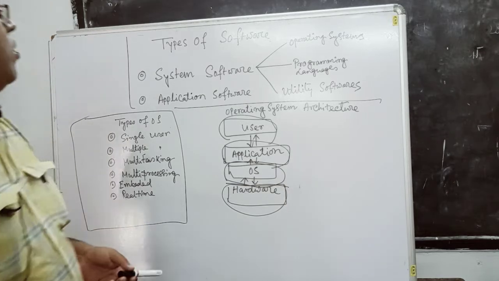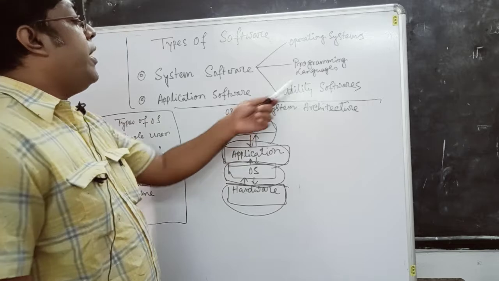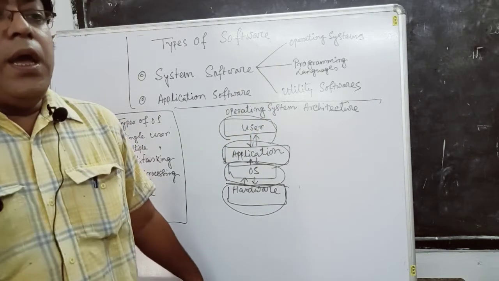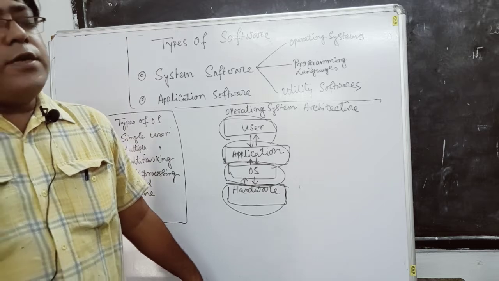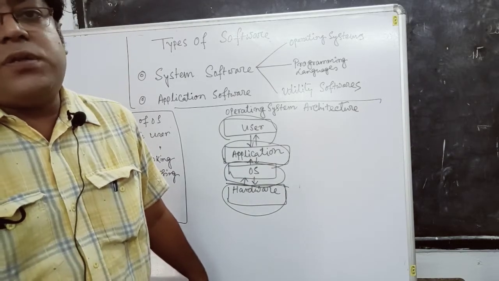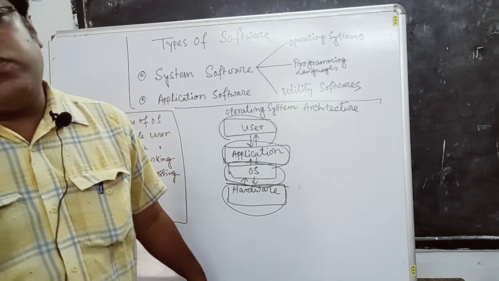Okay. Now we are talking about utility software. What is utility software? Several types of utility software are found in our computer world, like device drivers. Several types of devices are attached to our computer.